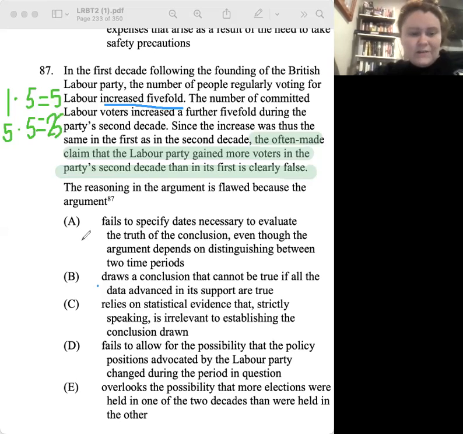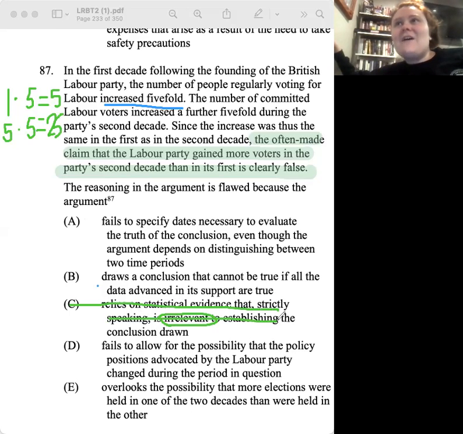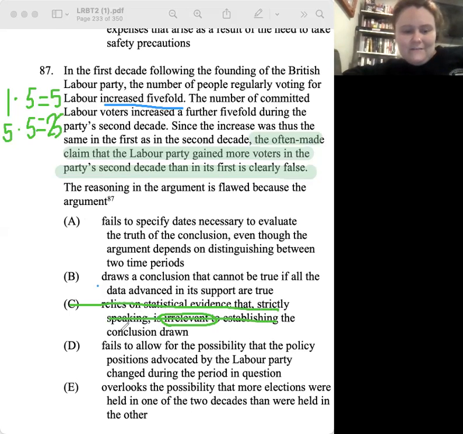You said you wanted to go with C. Is the data irrelevant to establishing the conclusion? It's not irrelevant. That's exactly what we need. I feel like a better word would be irrelevant. It's not that the data is irrelevant. It's like we're not reading it correctly. Right.